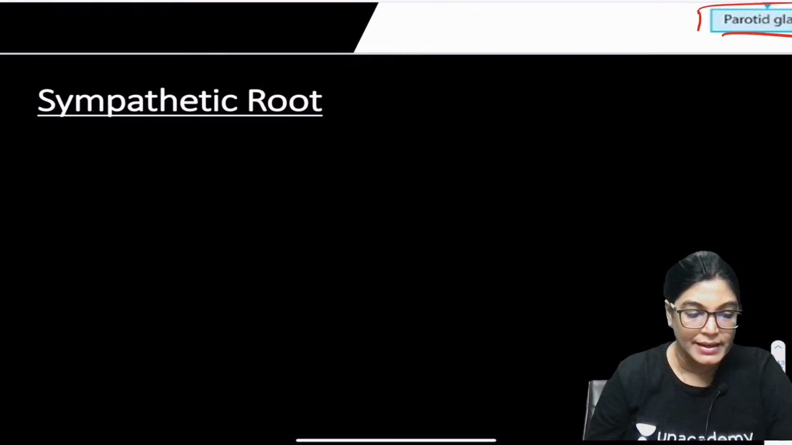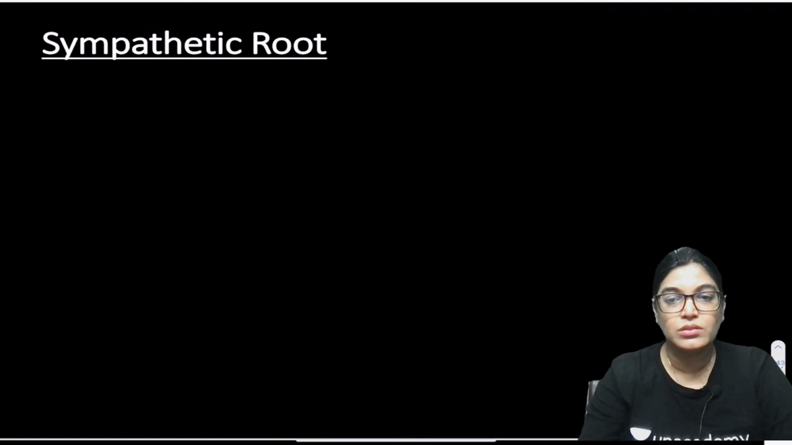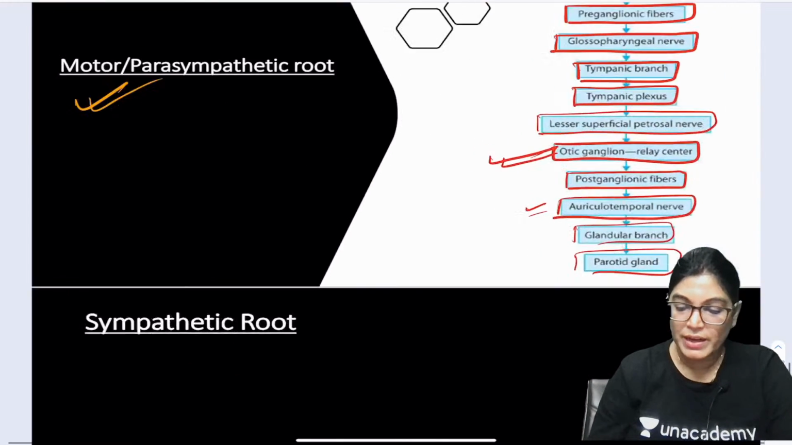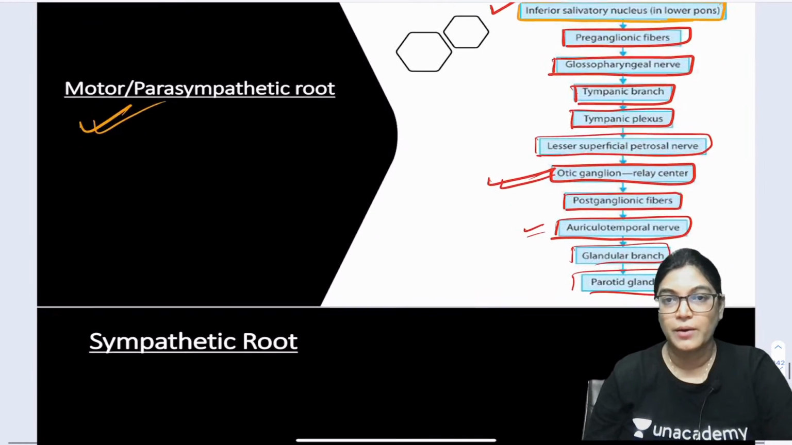Now, what about the sympathetic root? So, we have done with the parasympathetic. We have seen the whole of this. If you want me to brief it once more, should I brief it or is it okay? Let me know.